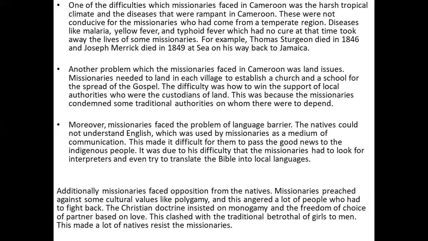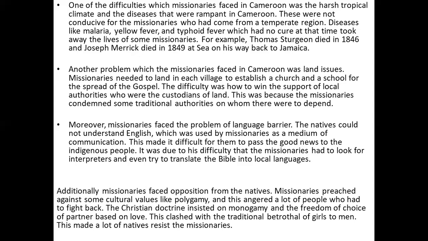Diseases like malaria, yellow fever, and typhoid fever, which had no cure at that time, took away the life of some missionaries. For example, Thomas Strugans died in 1846 and Joseph Mary died in 1849 at sea on his way back to Jamaica for treatment.